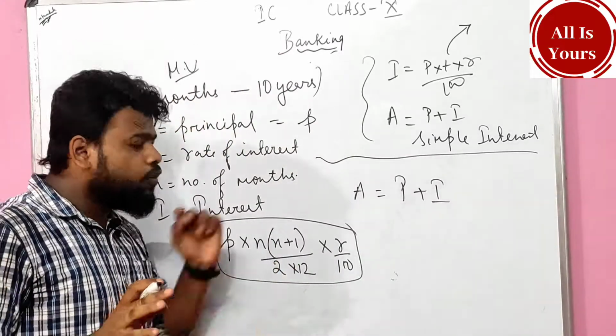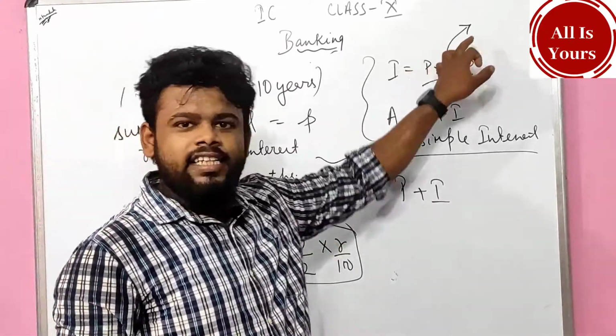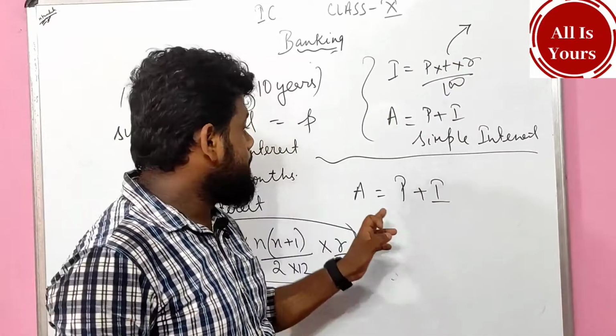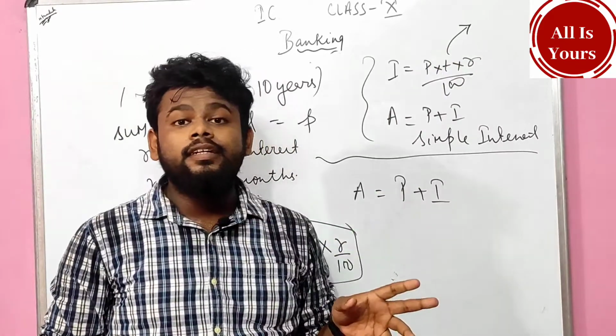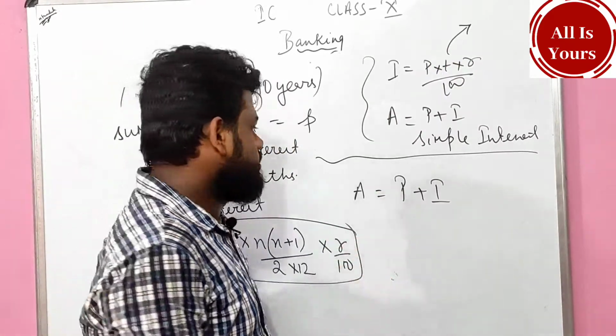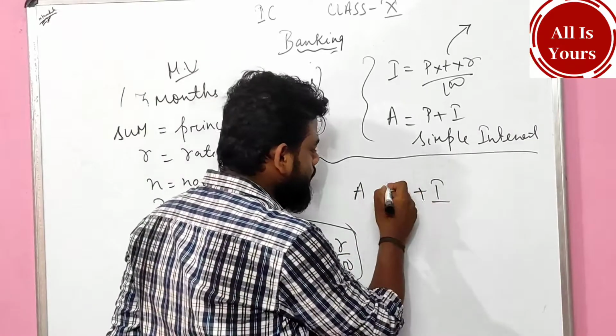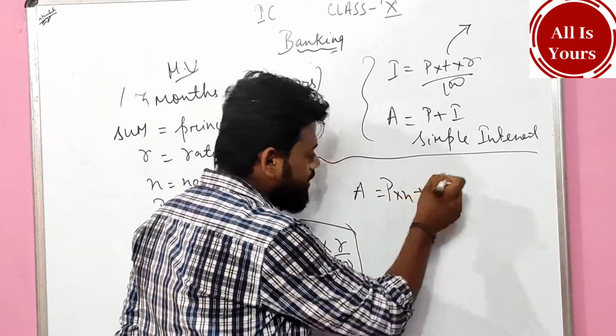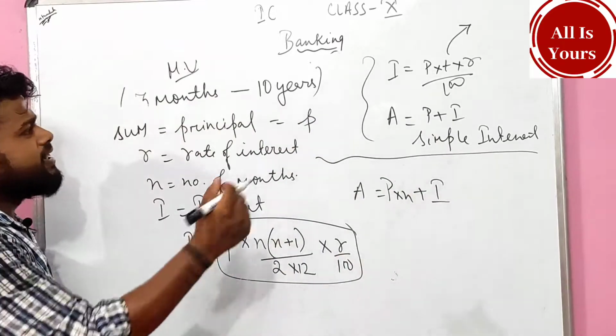Alright, so what to do now? I stands for simple interest. Amount equals to P into N, and something little bit changes, that is P into N plus I. This is all about it.